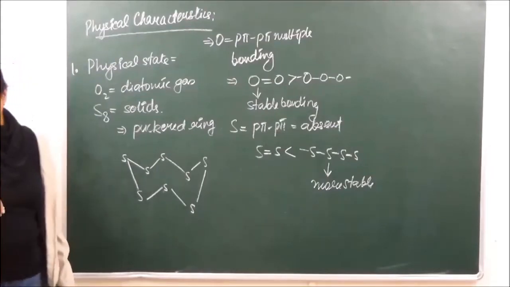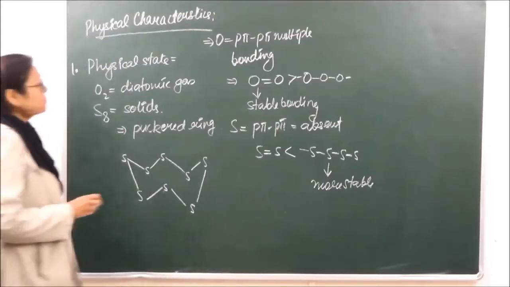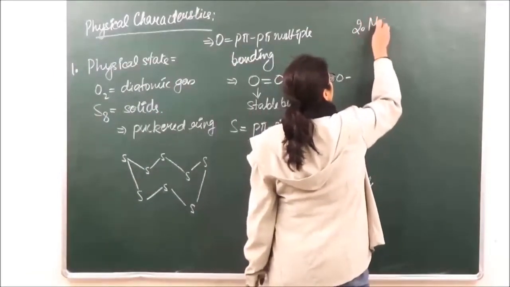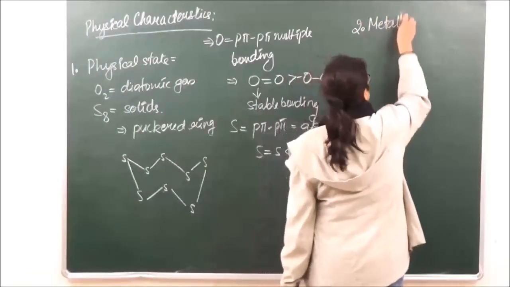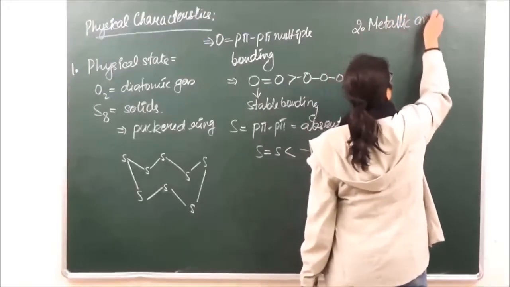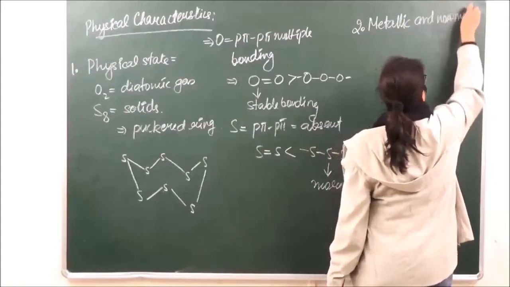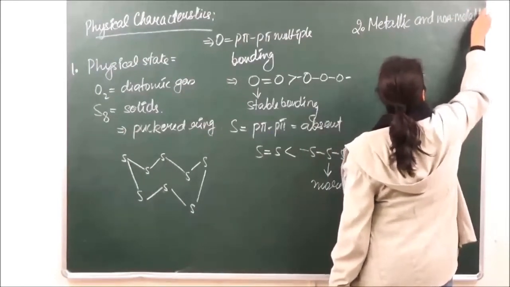Okay? Then next is the second property which we are going to discuss, that is metallic and non-metallic character.